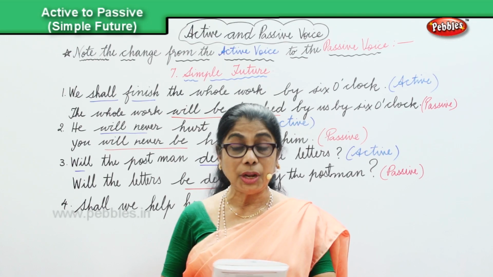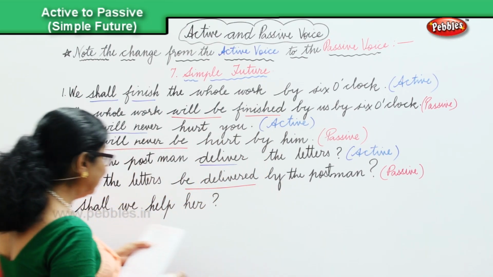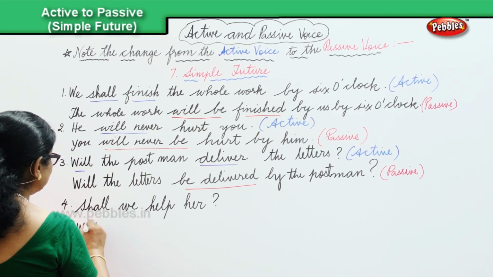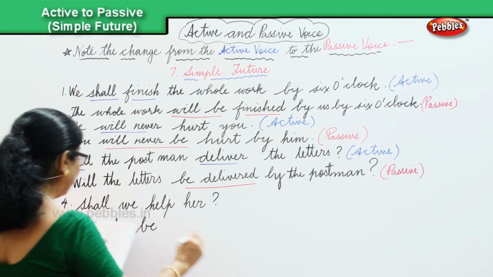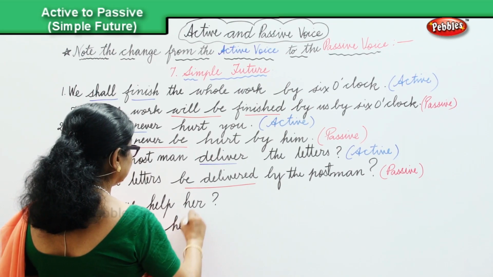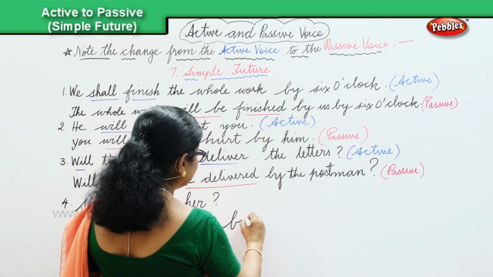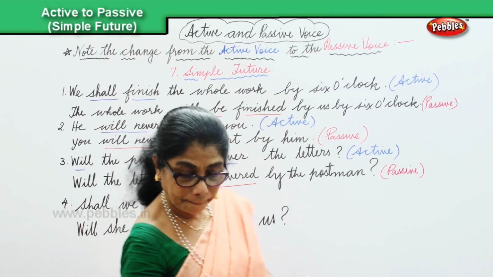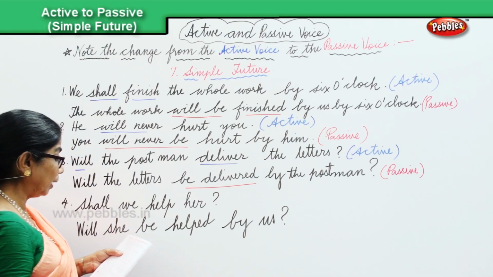When we change it, will she be helped by us? In the simple future. Okay?